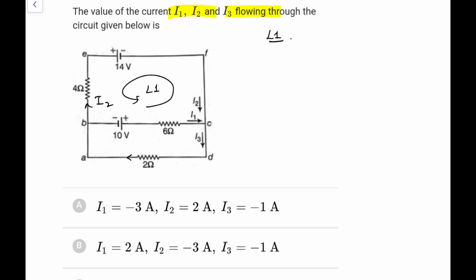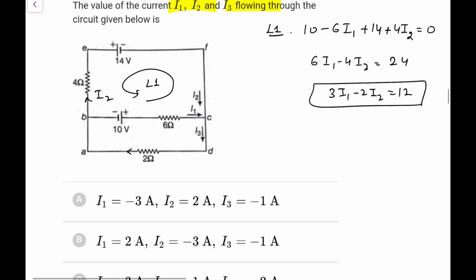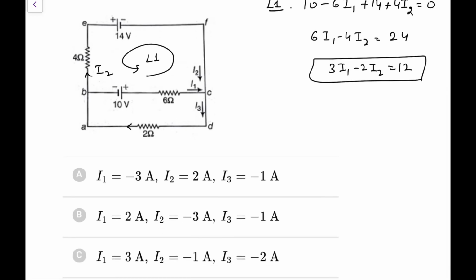For loop 1, I can write, start from here, plus 10 minus 6I1 plus 14 minus 4I2 as per this convention equal to 0. So 6I1 minus 4I2 is equal to 10 plus 14, that is 24, or you can say 3I1 minus 2I2 is equal to 12. This is the first thing. So you can hit and try from here also. 3I1 minus 2I2 equals 12, first option cannot be possible.